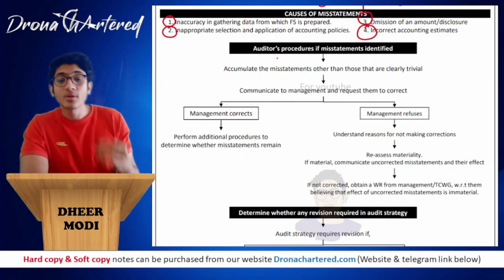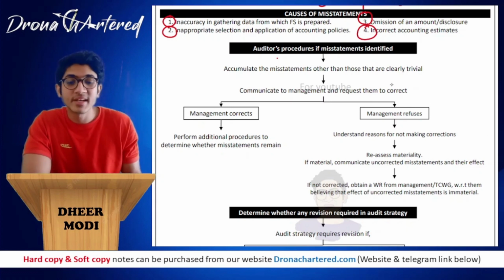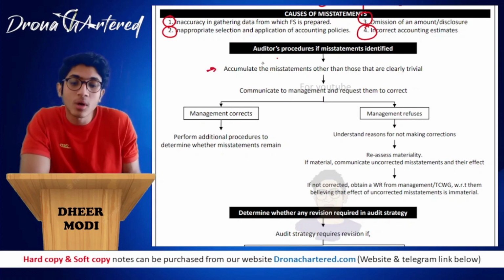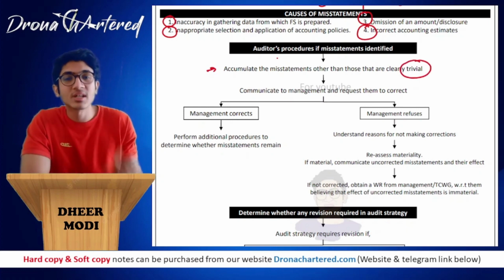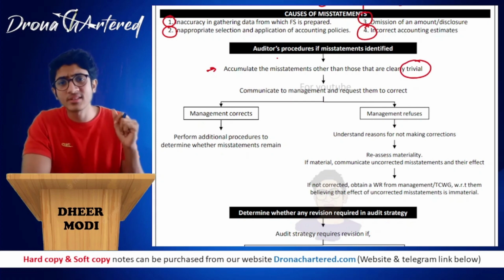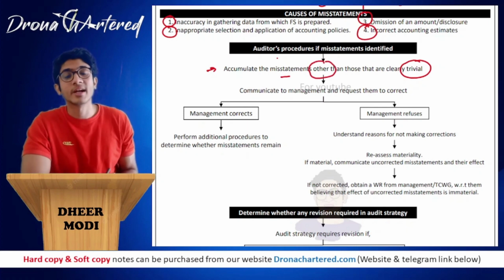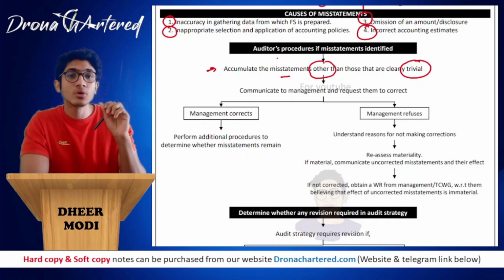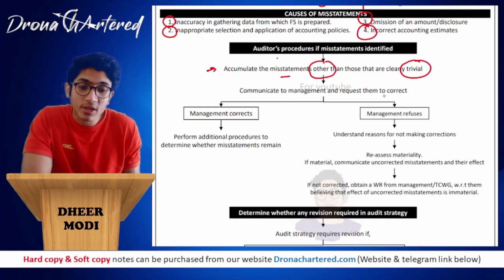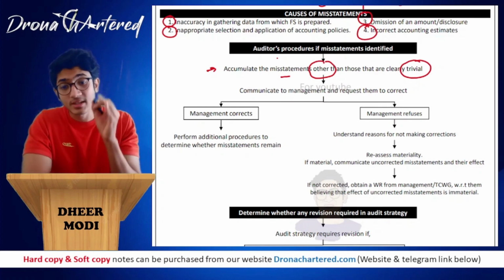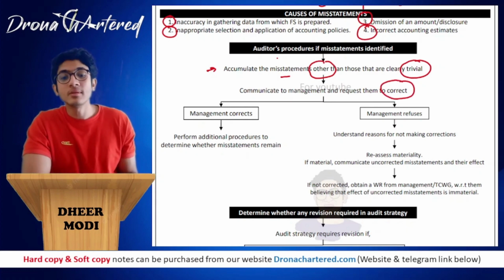Okay, so next is your auditor's procedures if misstatements are identified. That is what the auditor has to do if any misstatements are identified. So first, you will have to accumulate the misstatements other than those that are clearly trivial. Trivial means those which are not material, which are of small amount, small nature, which do not really affect your financial statements. That means all the ones that are not material, you can ignore those and only concentrate on the material ones. Now you will communicate to management and request them to correct any misstatements. You will communicate these to the management and tell them, boss, please correct these misstatements.